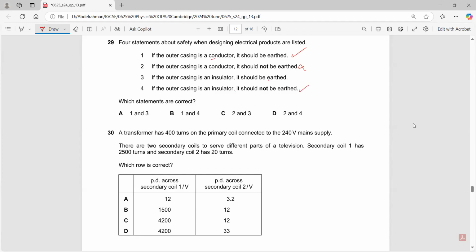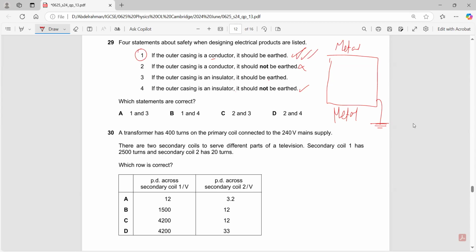If the outer casing, for example, of your microwave, your refrigerator, your dishwashing machine, or whatever, is made of a metal, if it is a conductor, then it has to be earthed. Why does it have to be earthed? To prevent an electric shock. If it is a metal, a conductor, it has to be earthed. So one is definitely 100% correct.